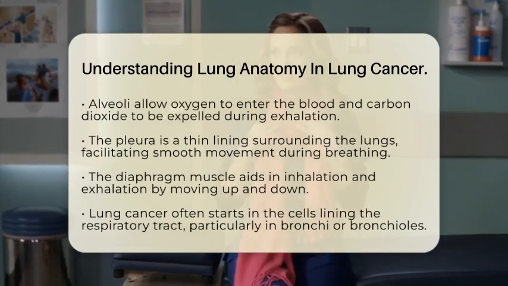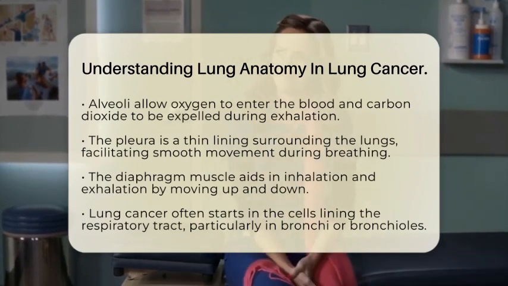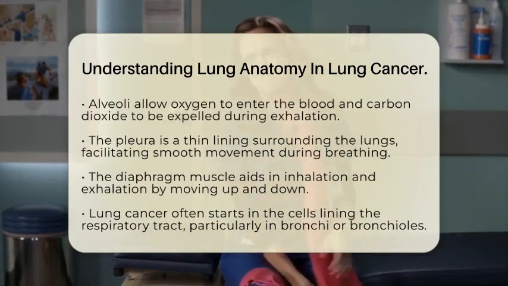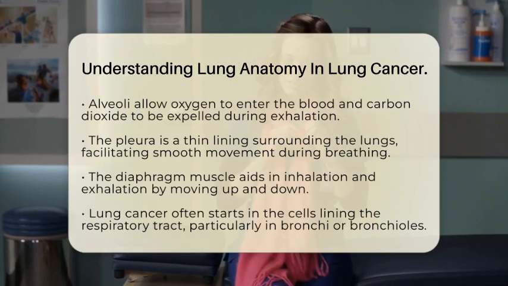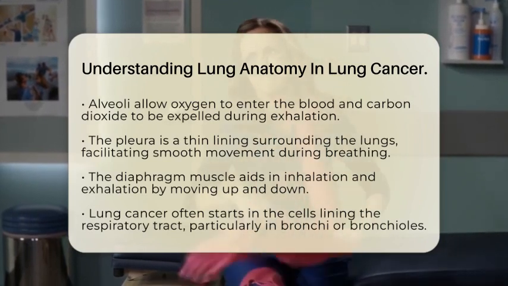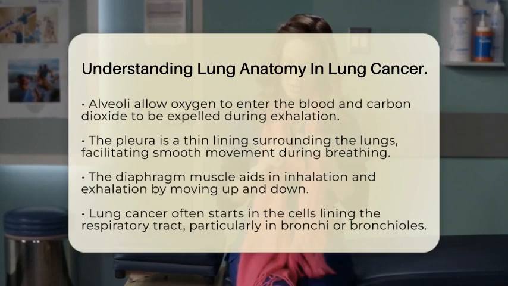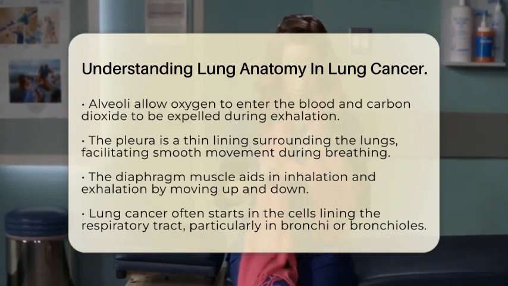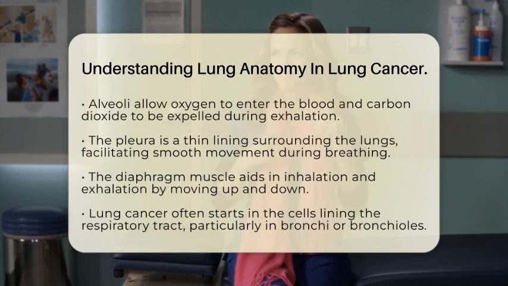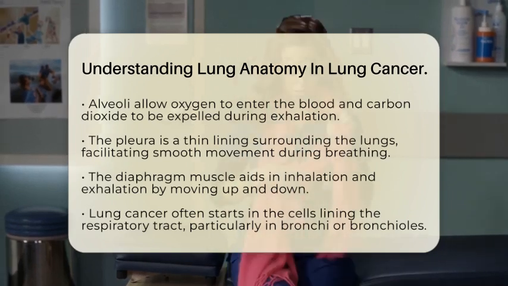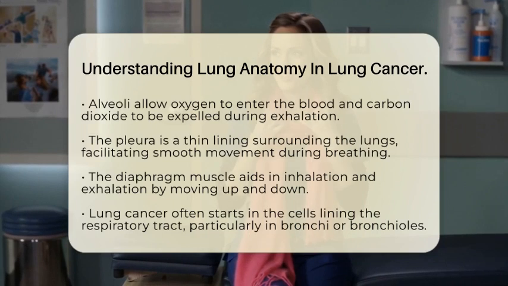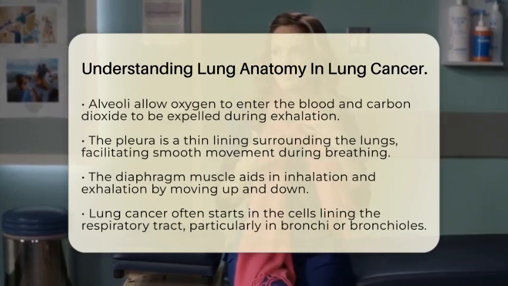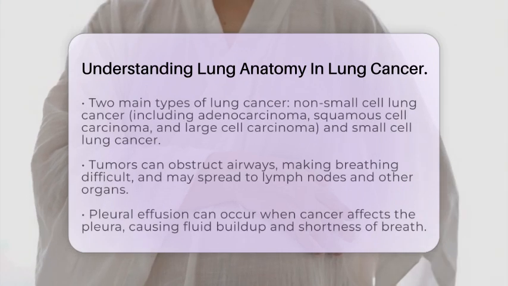Lung cancer usually starts in the cells lining parts of the respiratory tract. Most lung cancers begin in the epithelial cells of the bronchi or bronchioles, but they can also develop in the alveoli. There are 2 main types of lung cancer based on the cells involved: non-small cell lung cancer and small cell lung cancer. Non-small cell lung cancer often arises from mutations in the bronchial epithelial cells and includes subtypes like adenocarcinoma, squamous cell carcinoma, and large cell carcinoma.